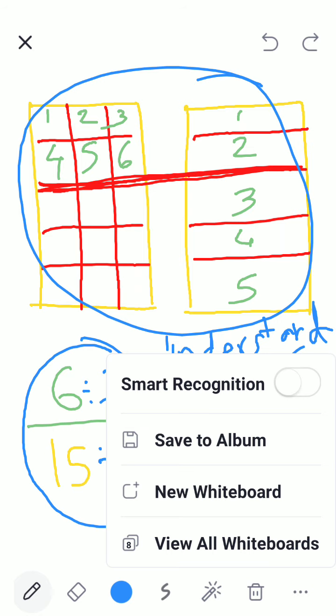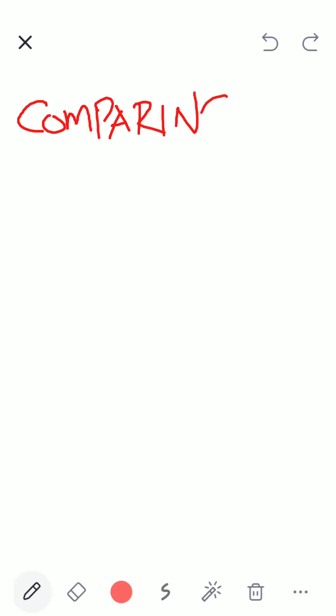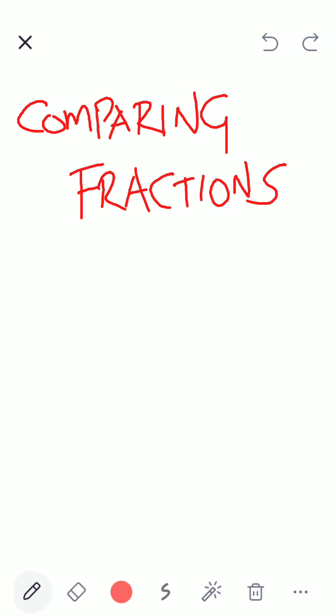Very good. So now, children, we have understood types of fractions and we have understood how to reduce a fraction to simplest form. Now there is one important thing which is called... can somebody read it for me? Yes, please. Comparing fractions. Can somebody tell me the meaning of comparing?